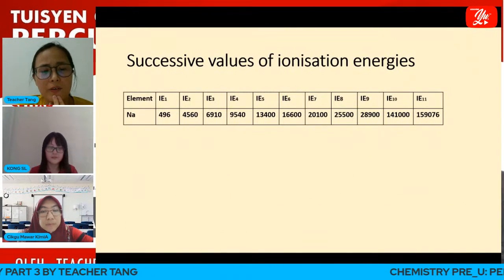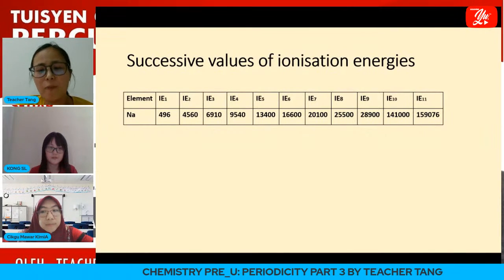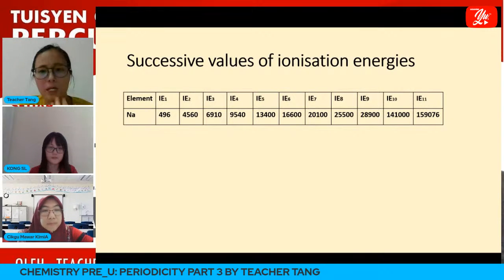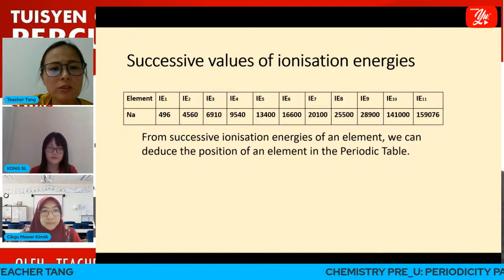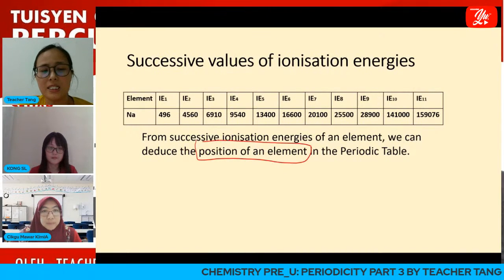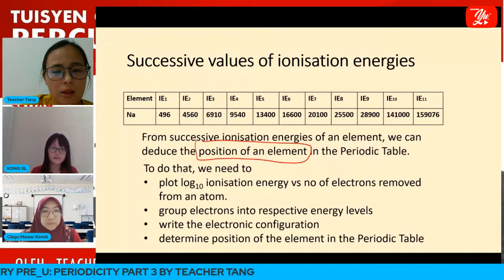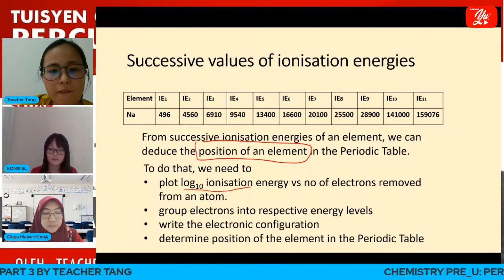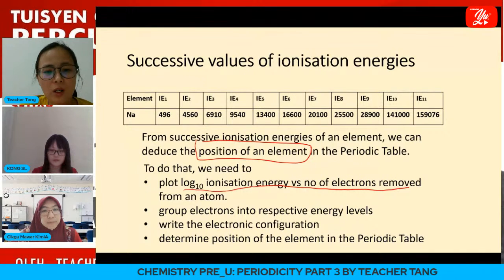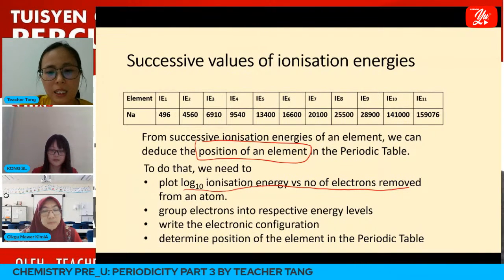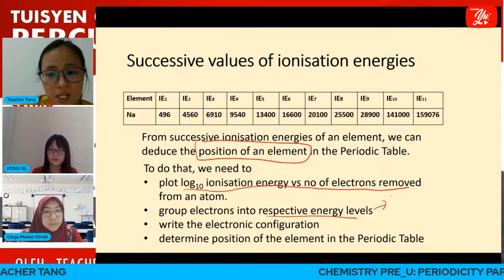So if we are given successive ionization energies of an element, what information can we extract from it? Basically, from the successive ionization energy of an element, we can deduce the position of the element in the periodic table. So how do we do that? First, we need to plot the log to the base of 10 of ionization energy versus number of electrons removed graph. Then from the graph, we can group the electrons into their respective energy levels, and this will tell us the period.